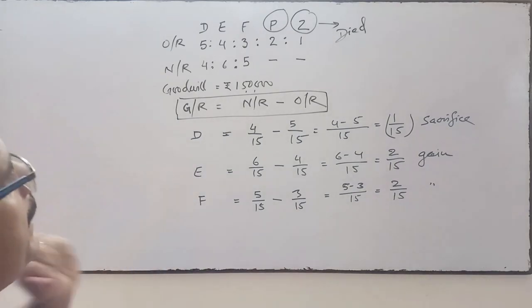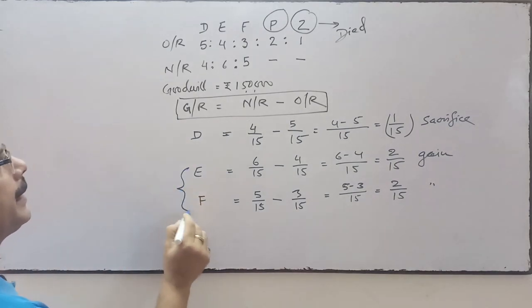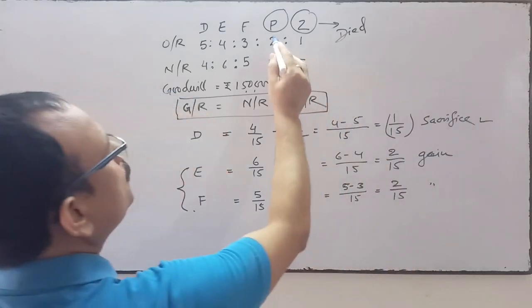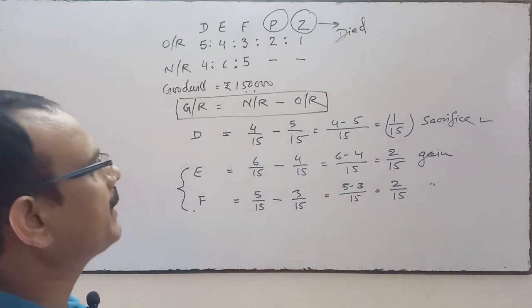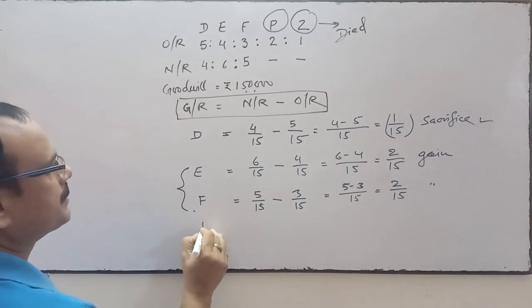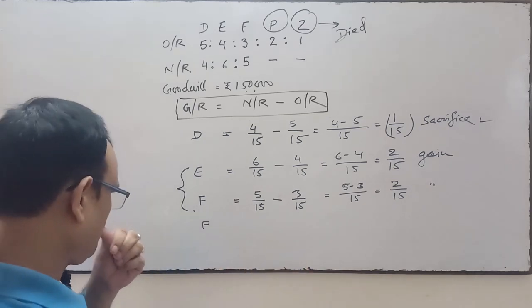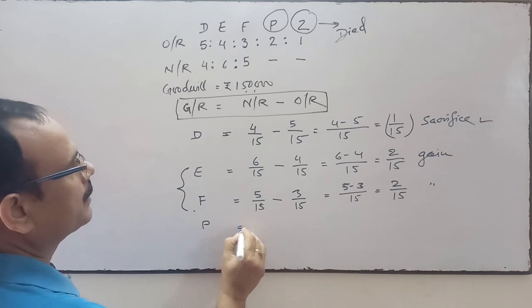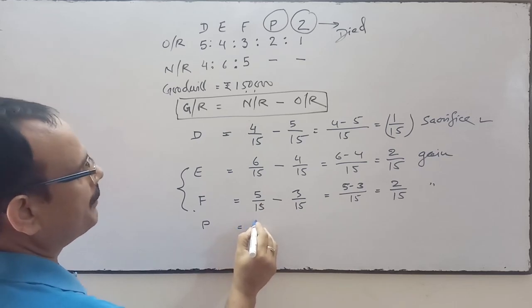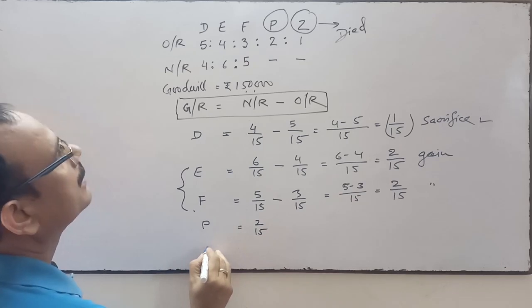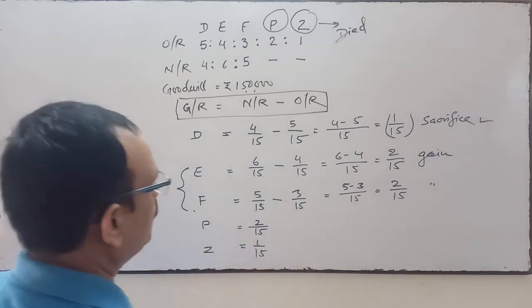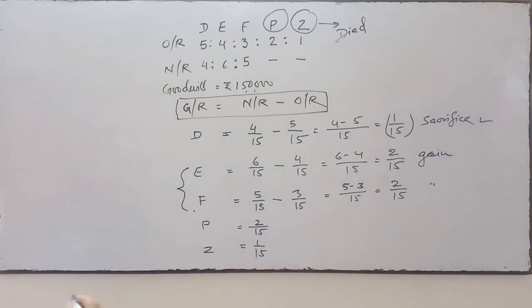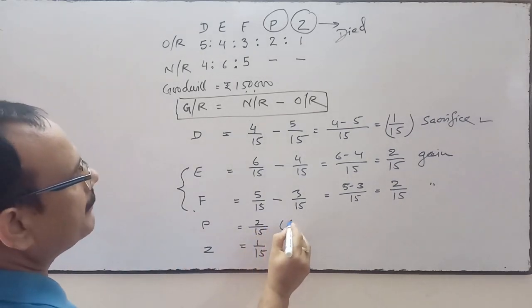So two partners are gaining. These two partners are gaining and one is sacrificing. And here the two partners have died, so both of them have sacrificed in favor of the new partners. How much? P 2 by 15 and Z 1 by 15. They have sacrificed 2 by 15 and 1 by 15 respectively. Now, the treatment of goodwill: the partner who has sacrificed.